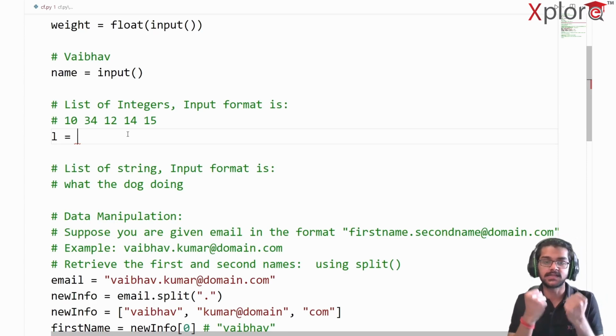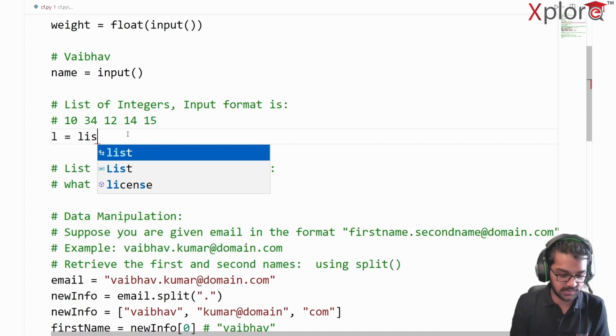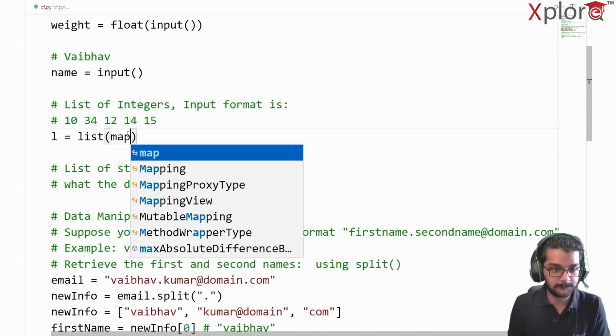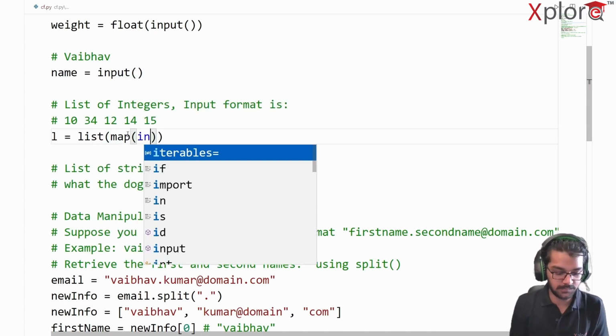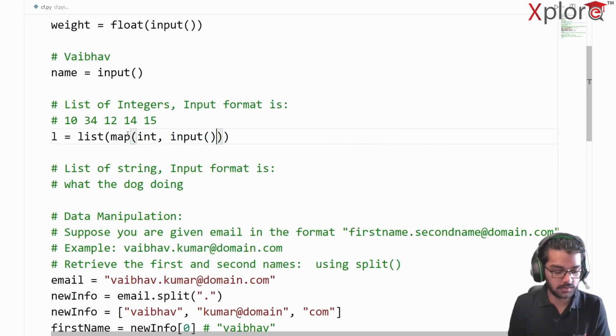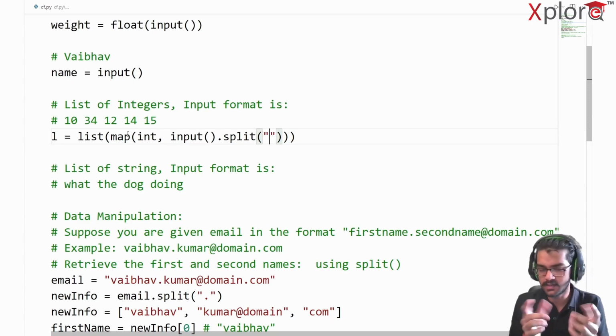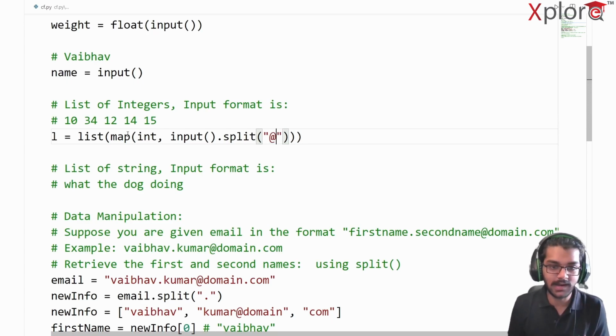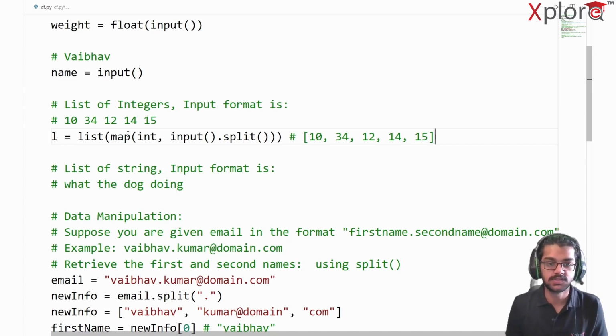Very simple. So how will I take this input? I'm going to take this input as follows. List, map, and I'll explain each and everything here. So list of map int of input dot split. Now you might be like, you're not providing anything here. Earlier you were providing suppose dot or at, but right now you're not providing anything. So I'll tell you what it's going to do by default. By the way, this is going to be converted to 10, 34, and this will be 12, I believe, then 14 and then 15. That's pretty much it. So my list L will be nothing but a list of integers.